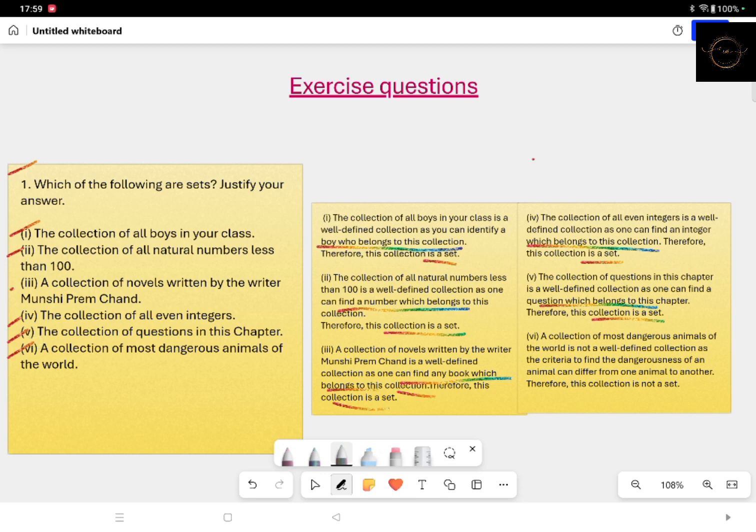Collection of most dangerous animals of the world. Now coming to this question, this is not a well-defined collection. Why? Because the criteria to find the dangerousness of any animal can differ from one animal to another. To some people, a lion can be considered a dangerous animal. To some others, an elephant can be considered the most dangerous animal. So it will vary from person to person. Therefore this collection is not a set. Leaving the last one, all the rest of the questions are sets.